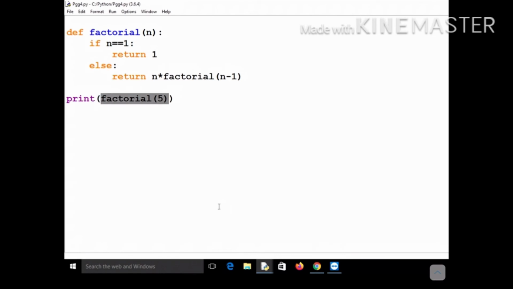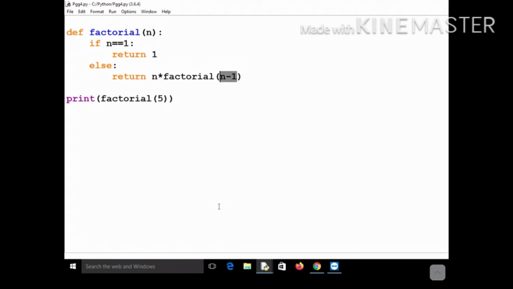What is actually happening is that first time it is calling with the 5, and it is going to the else part, but it will not be able to return anything. Why? Because although this particular value is available, this factorial 4 is not yet available. So again it will call the factorial function with the value 4. And what will be the body of the factorial 4? It will be 4 into factorial of 3. Again it will not be able to return.